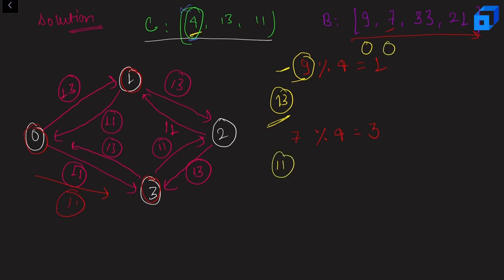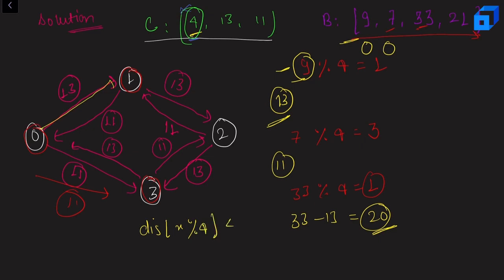Now let us talk about 33. For 33, if I do modulo 4, I'll get 1 here. And as we know, the cost to reach 1 from 0 is 13. So 33 minus 13 will give me 20, right? And we can create 20 easily. So basically we just need to check if the distance of x modulo 4 is less than or equal to x. If this distance is less than or equal to our current element, then we can reach that current element. In this case, we can easily reach 33.